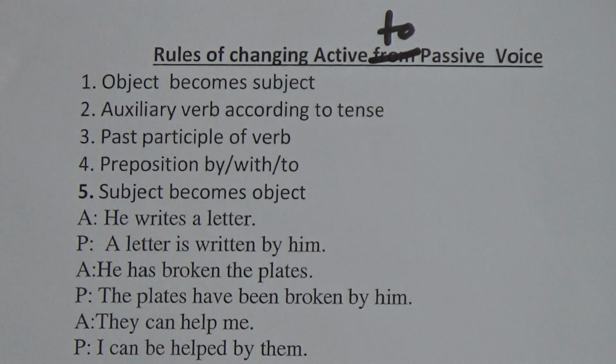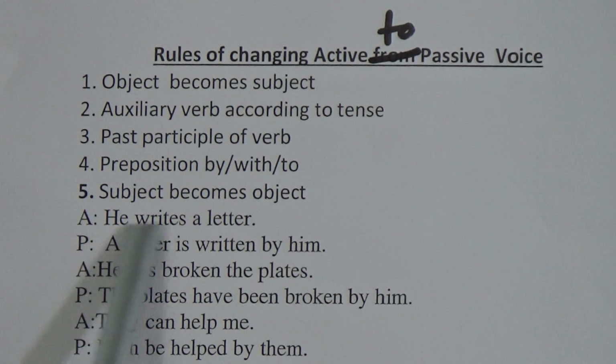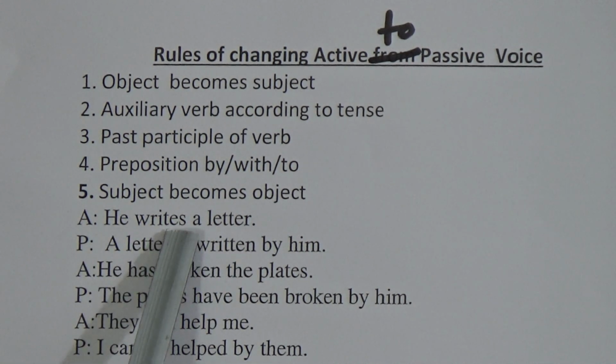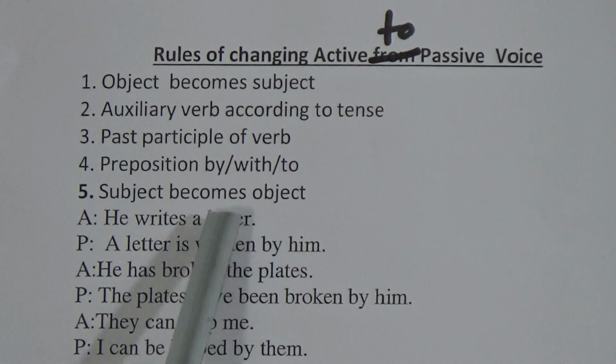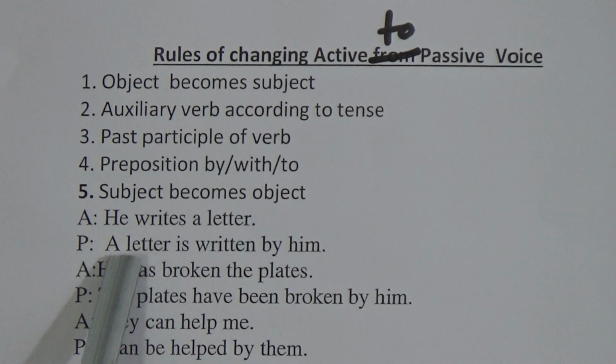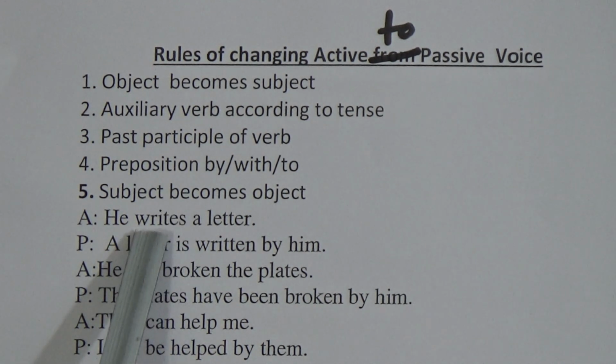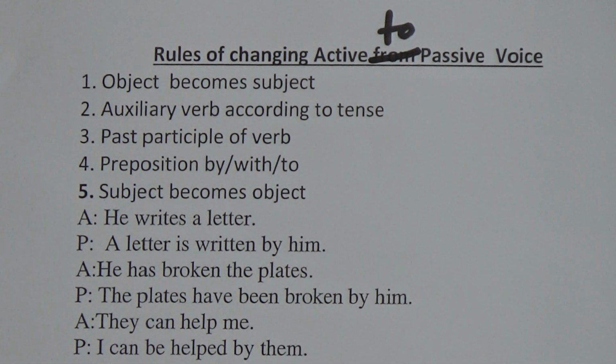We have already done an example. Here are 2 or 3 more examples for your better understanding. Number 1, active voice: he writes a letter. Here he is the subject, writes is the verb, and a letter is the object. So the object will become the subject, that means a letter, and we have to add auxiliary verbs according to tense. This is written in present indefinite tense, and in the present indefinite tense there are auxiliary verbs am, is or are.